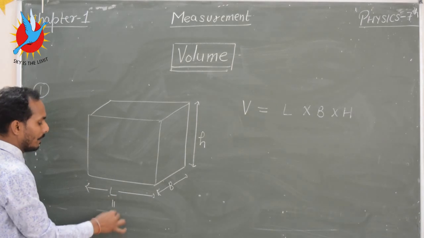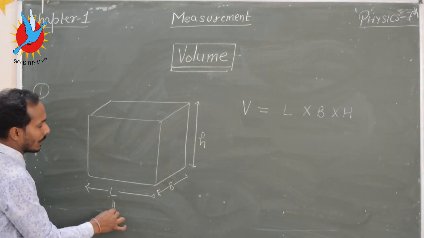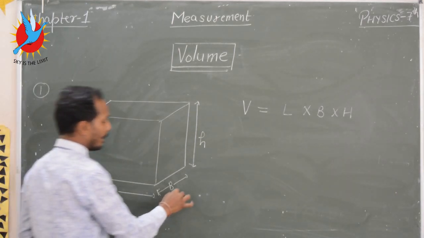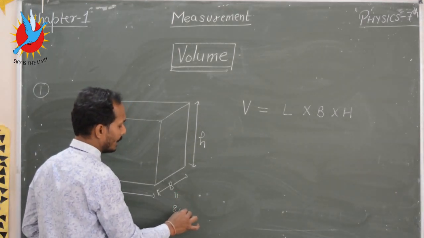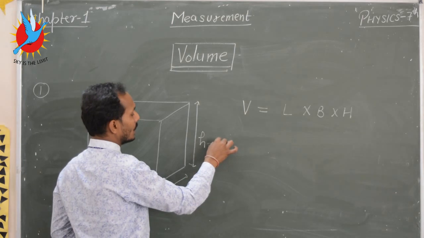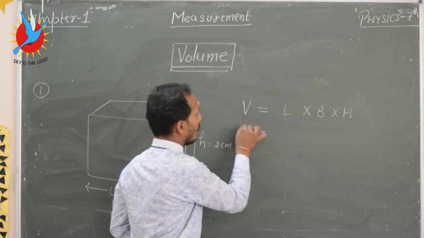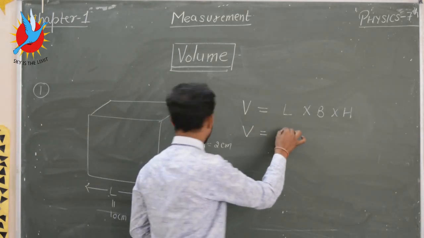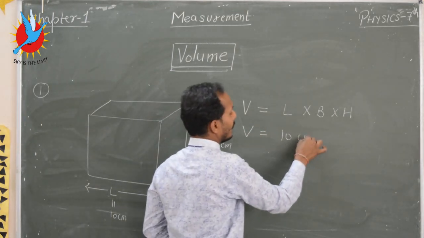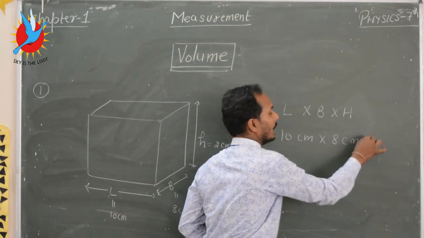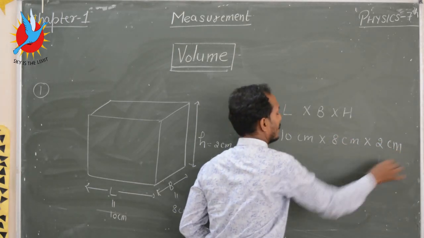Suppose I have a cuboid which has length 10 centimeter, breadth 8 centimeter and height 2 centimeter, then the volume of the cuboid is equal to 10 centimeter into 8 centimeter into 2 centimeter.